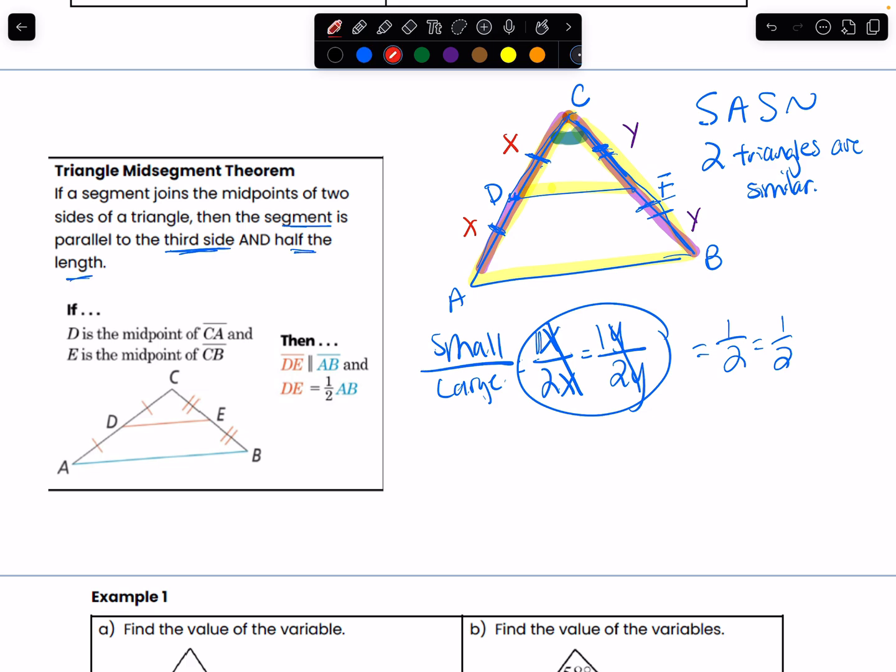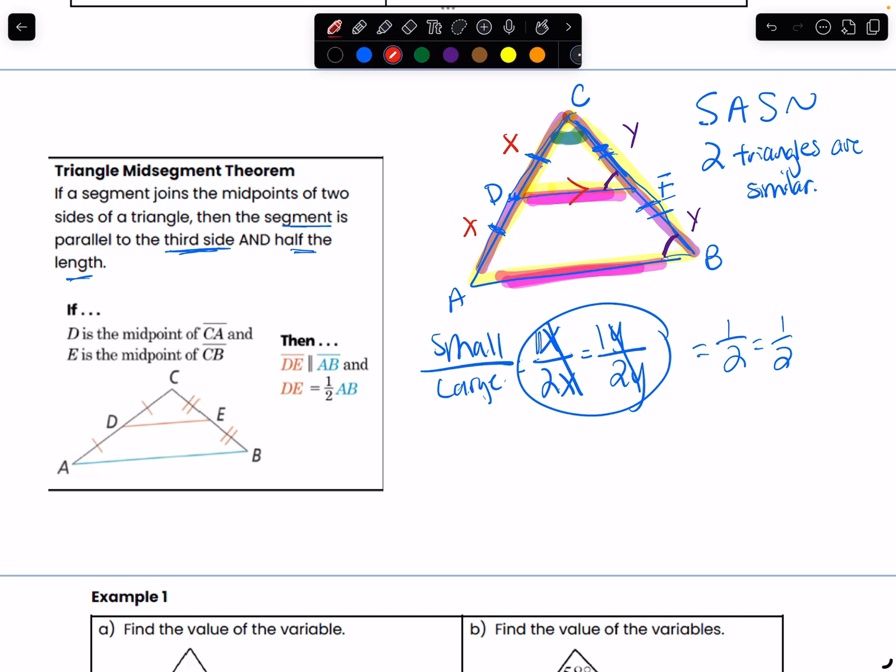Okay? Now, using the idea that two triangles are similar, similar triangles have the same angles. So this means whatever angles are right here must be the same angles right here, right? If these are the same angle, then this means that my line right here and right here will be parallel because they have the same angle. So this right here and this right here will be parallel. So that proves the parallelness.